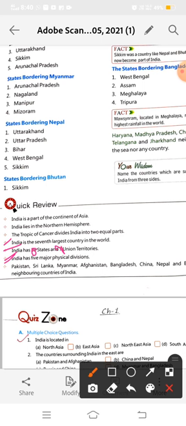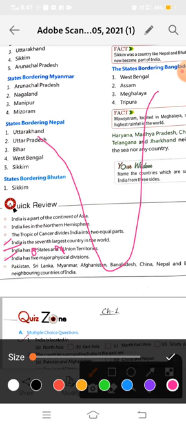So we have ghats on both sides, the east side and the west side. In the west side, the starting of the high hills or land is known as the Western Ghats, and on the east side we have, see, this yellow line. These yellow lines are our ghats. See, this is our coastal plain.